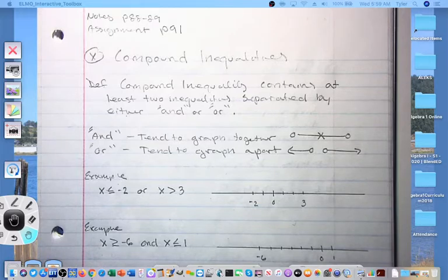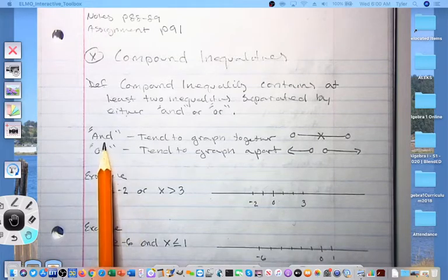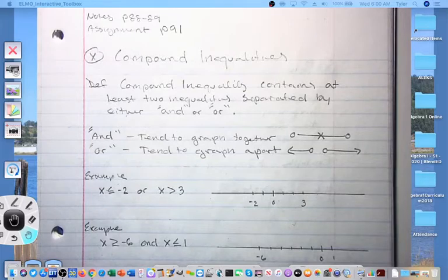So we've worked with inequalities where we do an open or a closed circle and the arrow goes either to the left or to the right. Now a compound inequality is going to be a combination of two inequalities, and they will both be graphed on the number line at the same time. So there are two versions of them. There are and or compound inequalities.